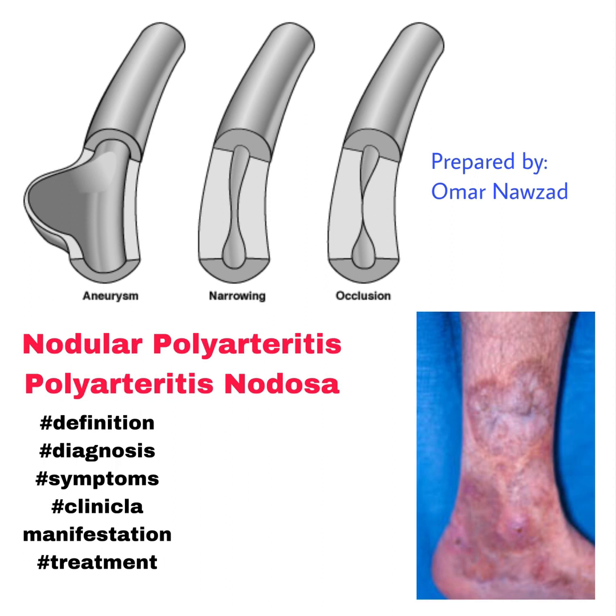Instrumental investigation. We will perform angiography and we will see aneurysm. We will perform arteriogram and we will see microaneurysm. We will perform CT and MRI and biopsy. Also, we can perform Doppler ultrasound. We will see renal and hepatic aneurysms also. The last option, chest X-ray, is useful for excluding other diseases.